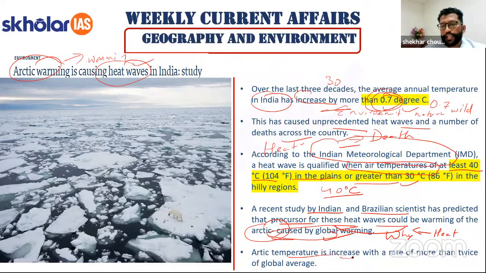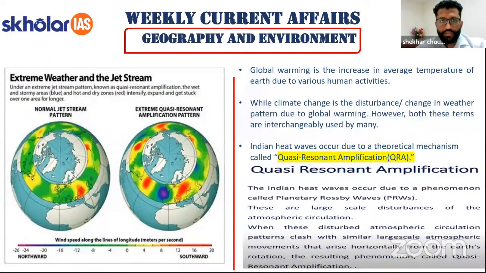Arctic temperatures increase at a rate of more than twice the global average. So whatever temperature rise we are seeing, the Arctic temperatures are increasing at twice that speed. And there is a lot of melting of the ice, breaking of the ice, and then the rising of the temperature and rising of the sea levels across the oceans.